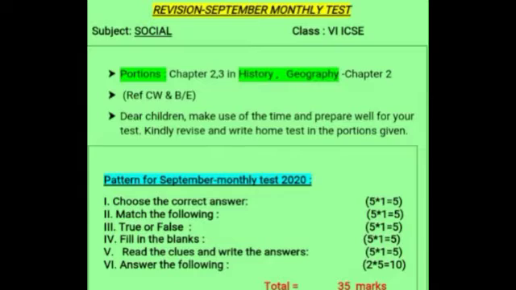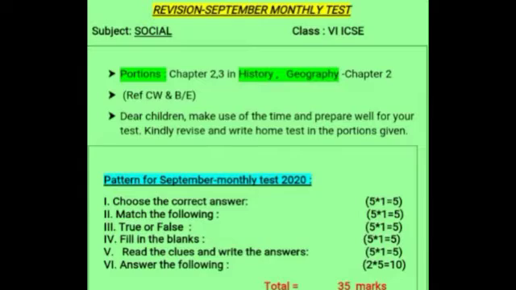So, first you'll be having choose the correct answer. Second Roman letter, match the following. Third Roman letter, you'll be having true or false, and fourth Roman letter, fill in the blanks. Fifth one, you have to read the clues and write the answers, and sixth Roman letter is answer the following.